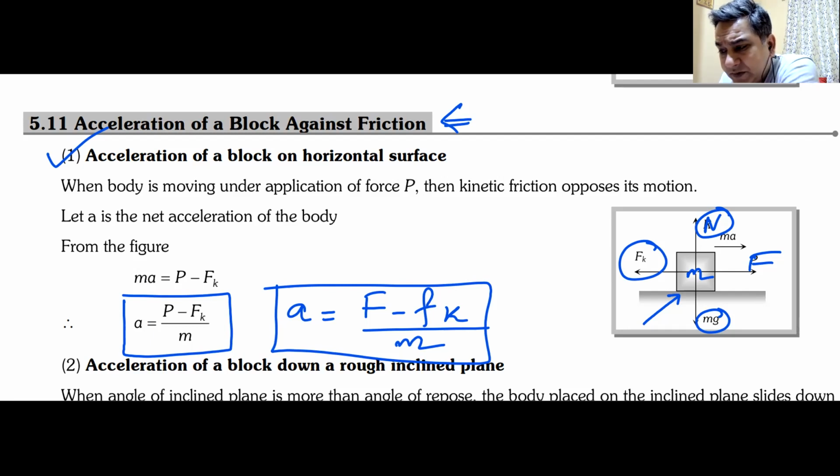You don't have to write everything, beta. You just have to draw the diagram, draw the forces, and write the formula. That is good enough. This is not a board exam that you are preparing for. You just have to understand. You can write it in whatever language you are comfortable with. Just draw the diagram correctly, draw the forces correctly, and then note down the formula. Shall we move again?